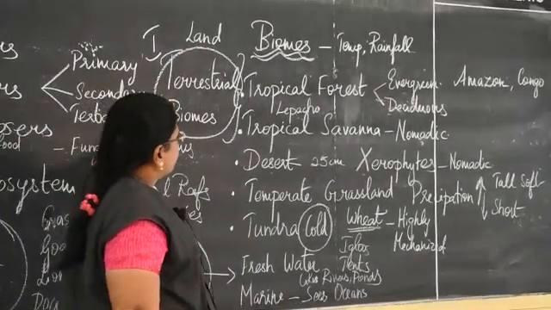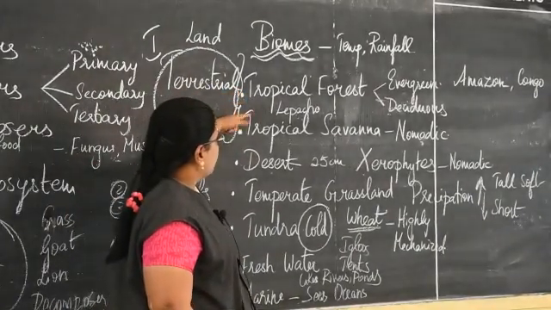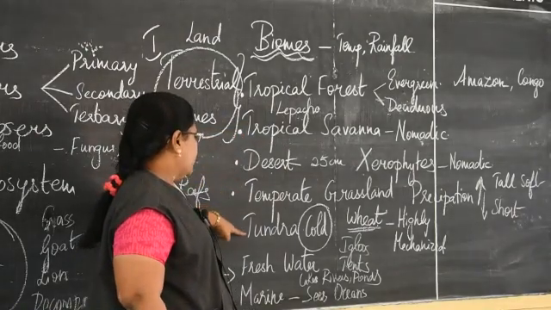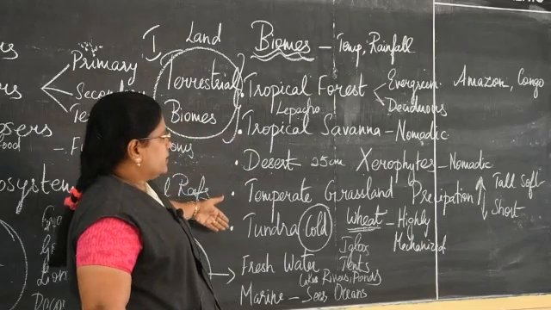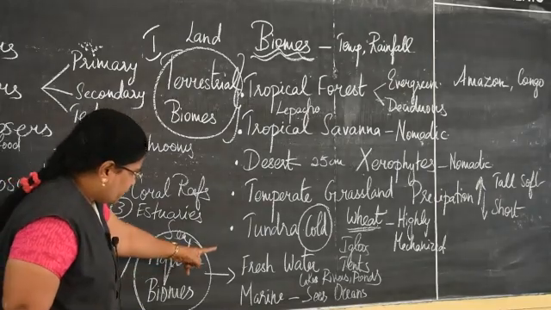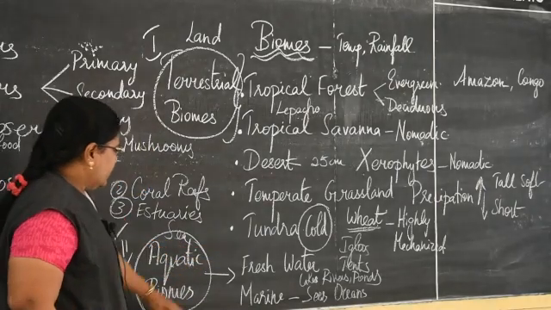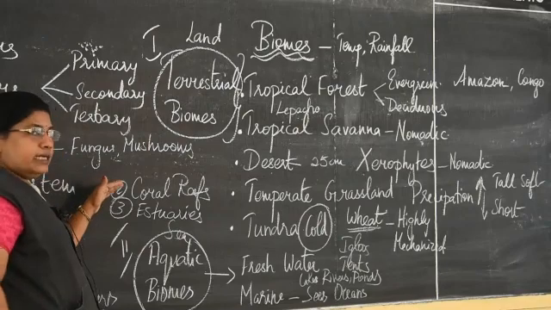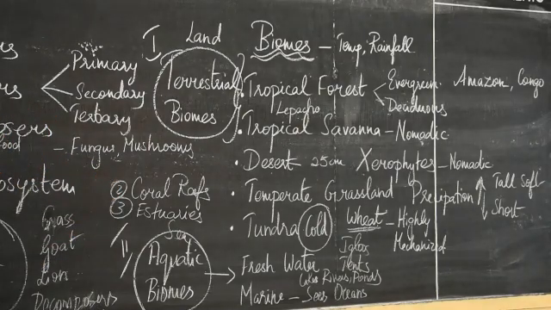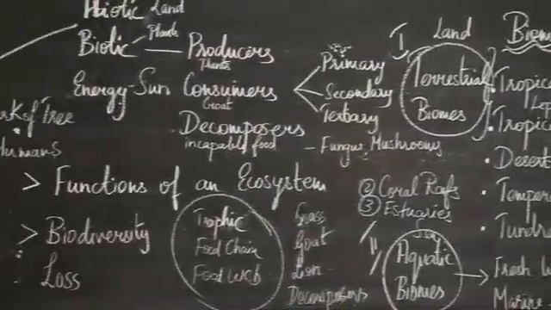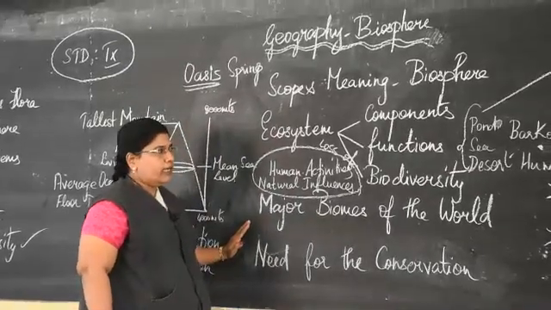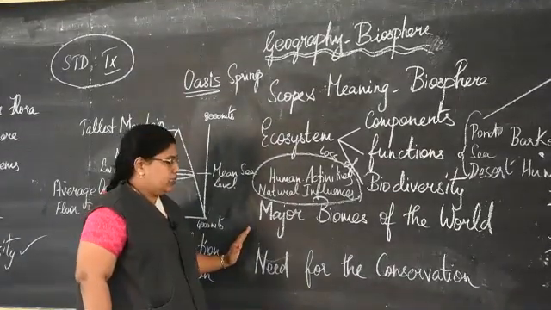Terrestrial biomes are further classified into tropical forest, tropical savanna, desert, temperate grassland and tundra, and I have given examples for all that. And in the aquatic biomes we have freshwater and marine biomes. In the marine biomes we have a second classification, coral reefs, and we have the estuaries. Then finally, the need for the conservation of all these ecosystems to maintain the biodiversities on the earth.